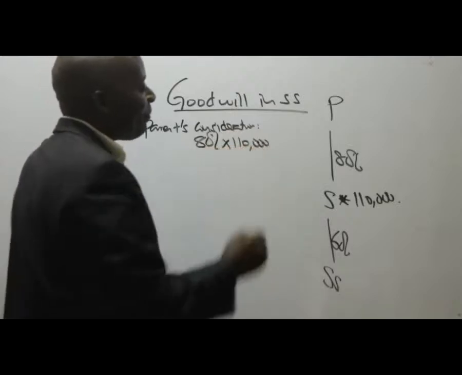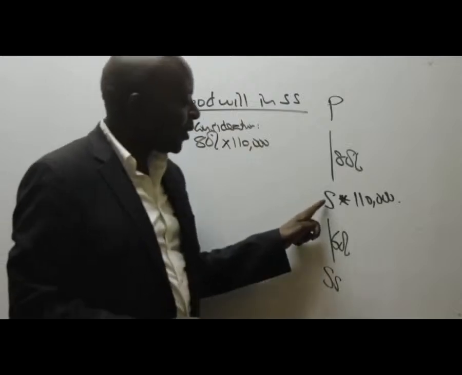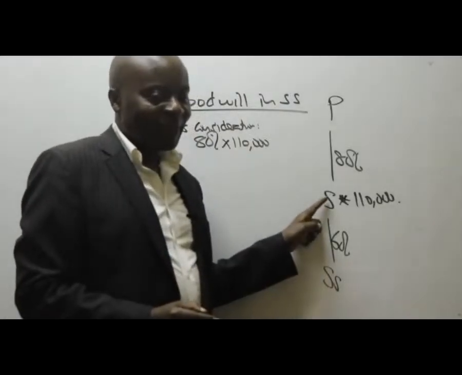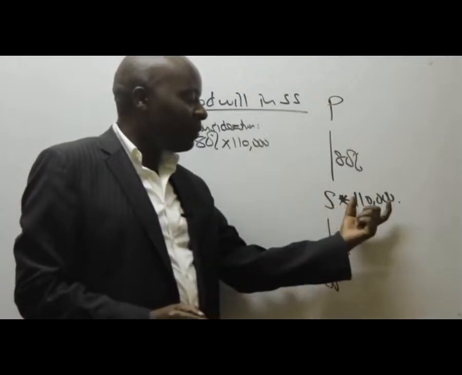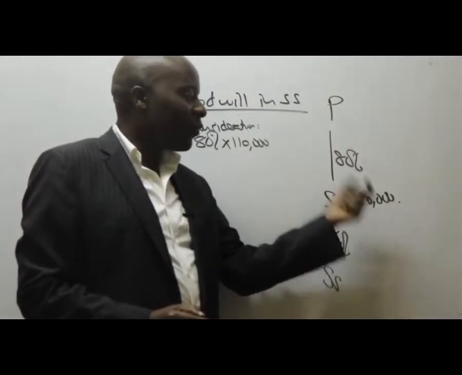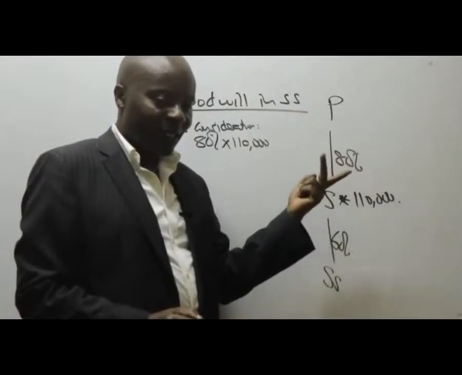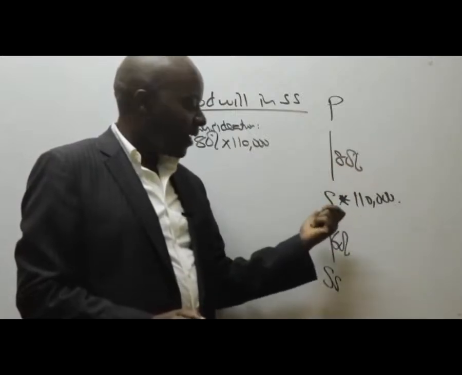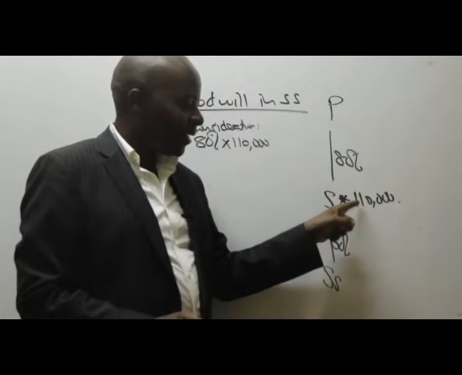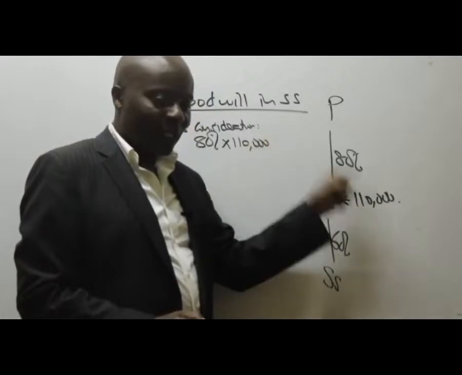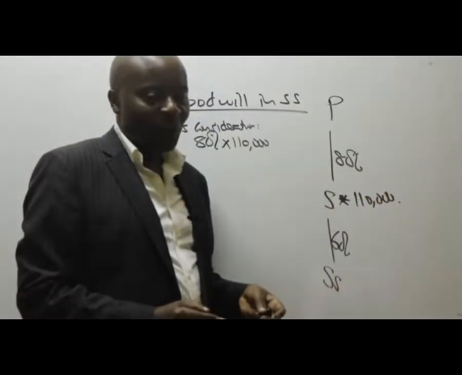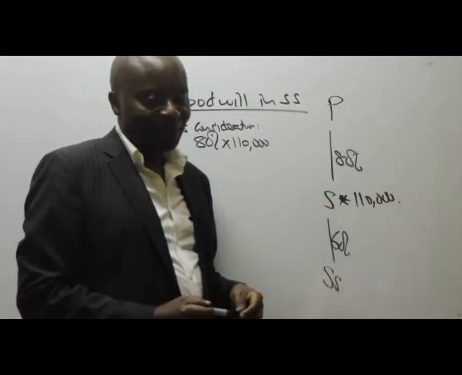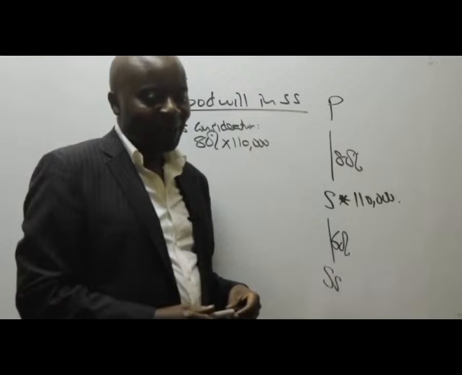The parent never paid all of it. The parent only owns 80% of S. So when S raises this money, it has gotten it from two owners. It got 80% from the parent and 20% from NCI.